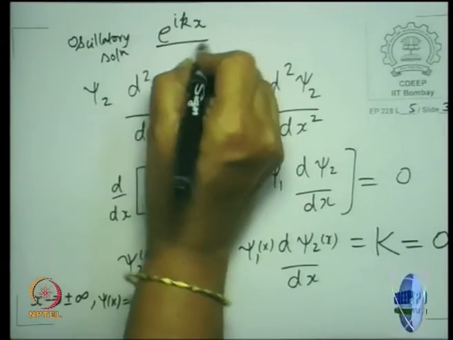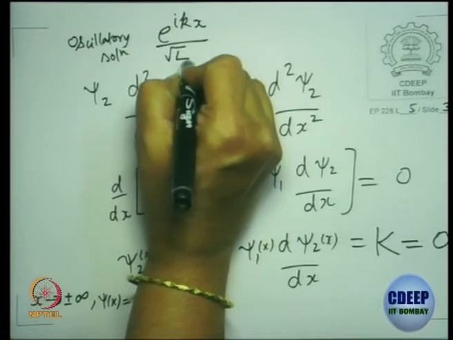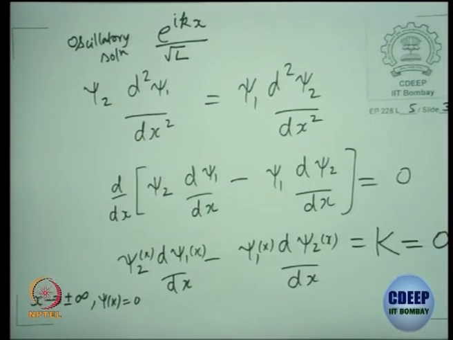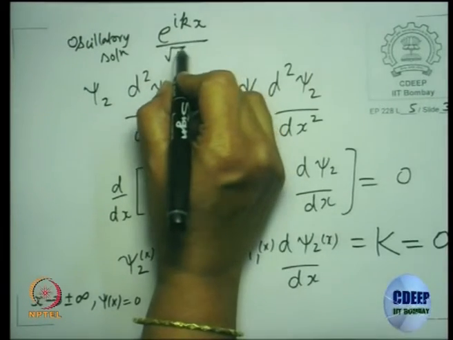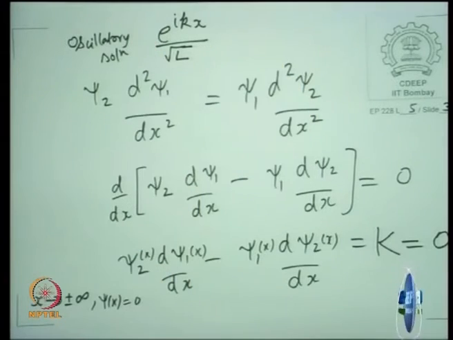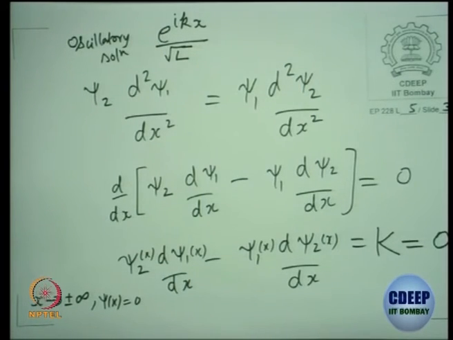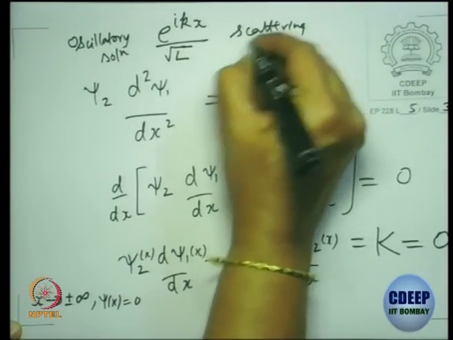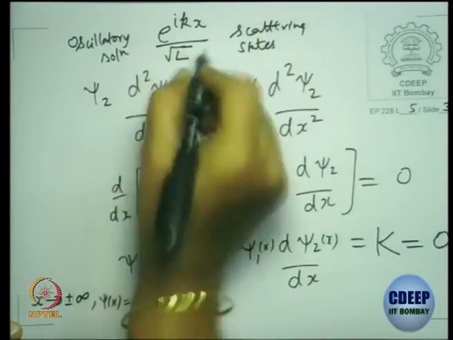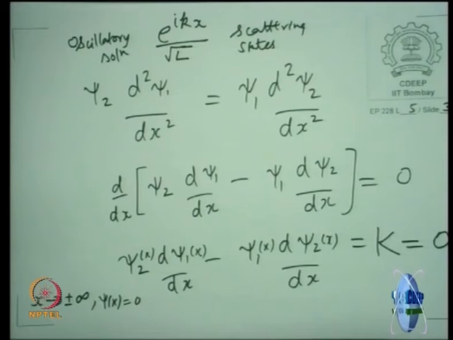We do a box normalization putting a root L, and then after we do all the expectation values, we put L tending to infinity and nothing happens, everything is fine. So, these are not the states we are considering for bound states. Bound states are the ones where the wave function vanishes. So, these are scattering states. This is not what we are looking at in this specific proof.